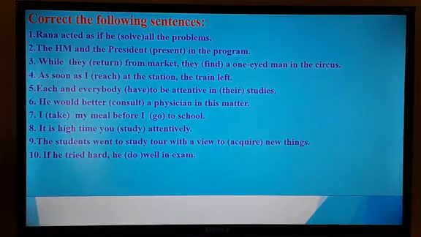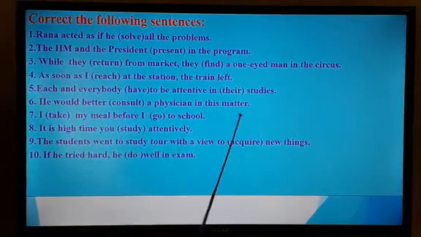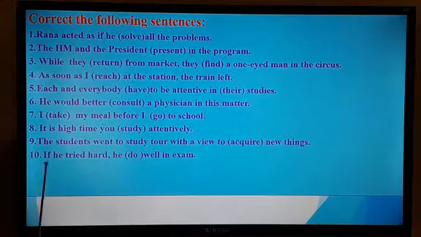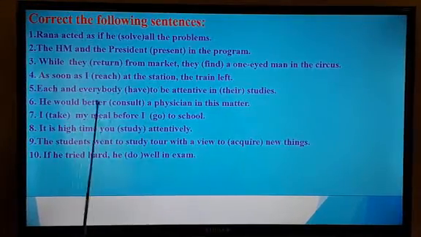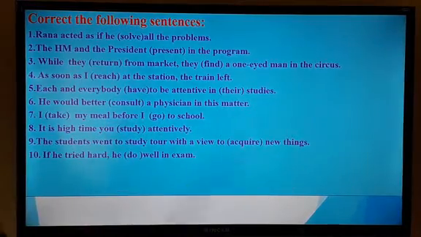And next, number six, he would better consult a physician in this matter. So dear learners, can you remember? There is a rule, would better, would rather, had better, had rather. If you find this type of word, the verb will remain same. I mean consult will remain same in this sentence.